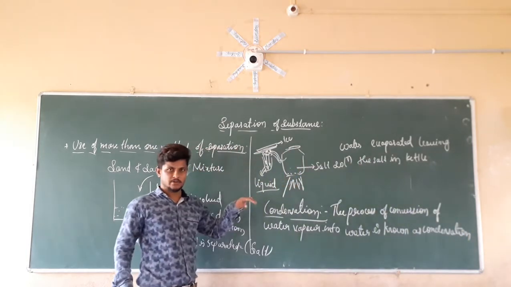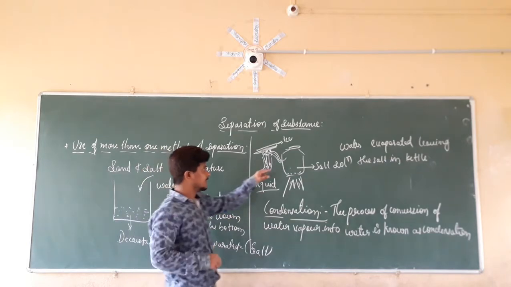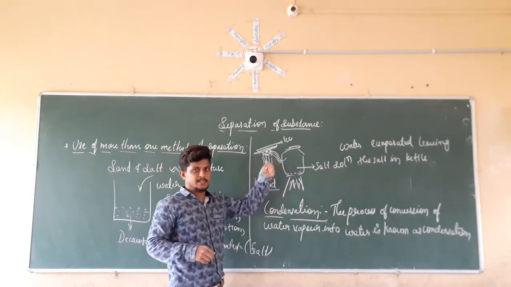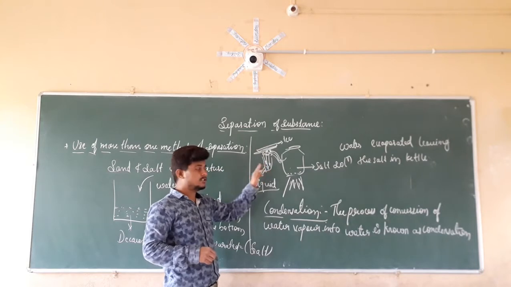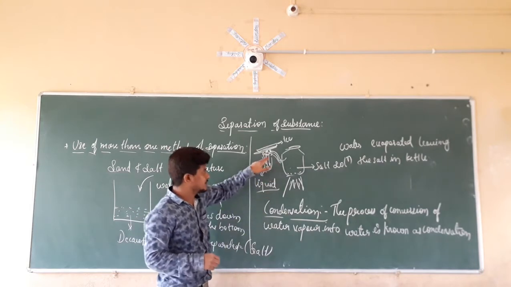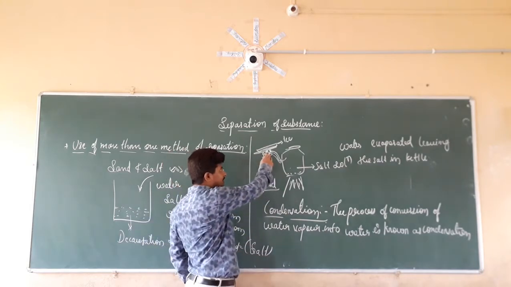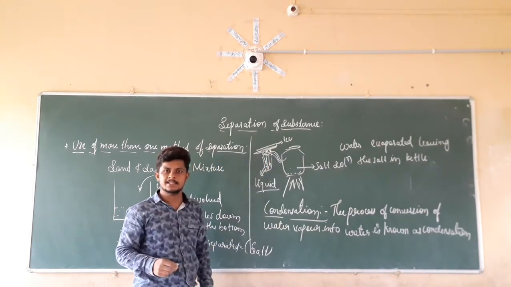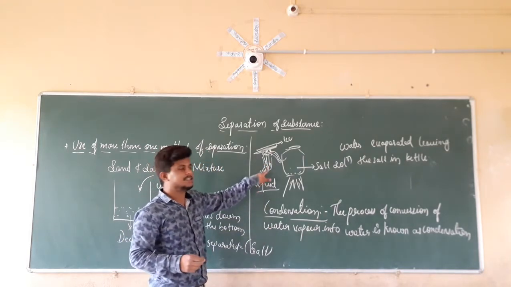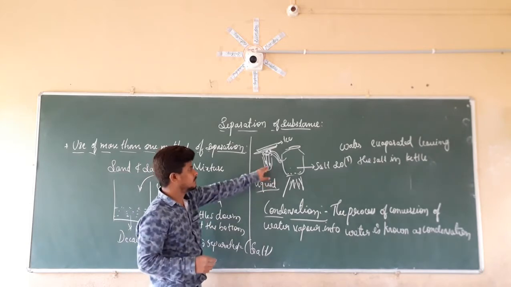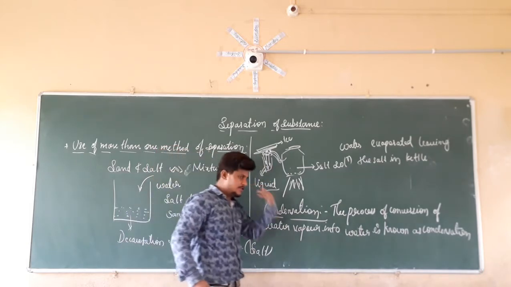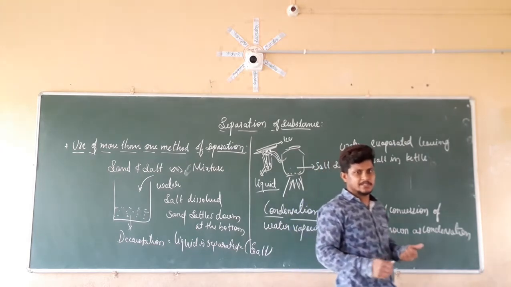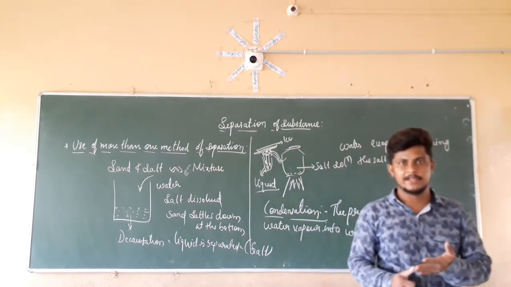So whatever we have built here is nothing but heated particles being cooled so that it will produce the liquid. This process of conversion of the water vapors into liquid is known as condensation. And this liquid is the condensate.